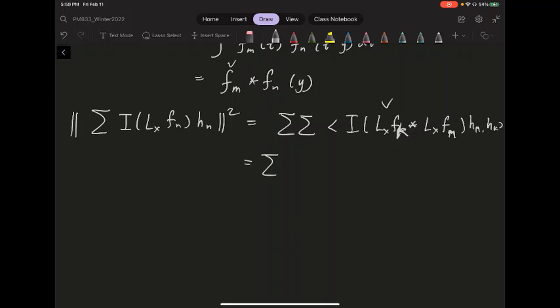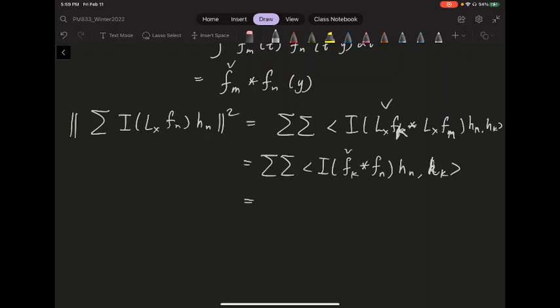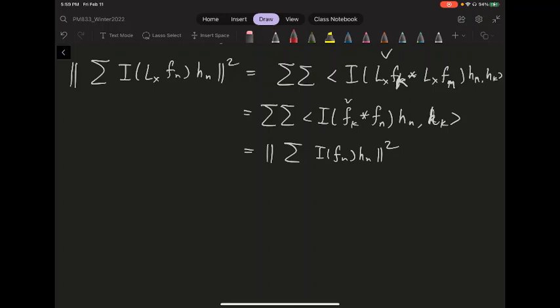And now I proved I don't really need the left translation. I can just pretend this is the I function of the Fk check convolved with the Fn, evaluated on Hn in the product with Hk. All right, but this is essentially the same as the summation of the I of the Fn Hn, this norm, okay? So in other words, this map, remember, this pi x defined as this vector mapped to the other vector, is an isometry.